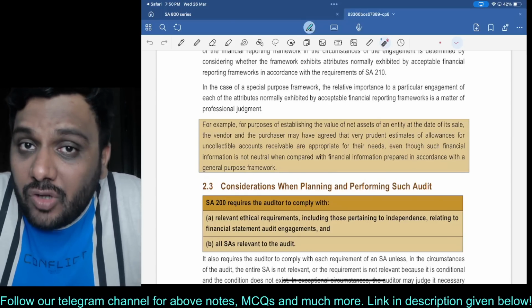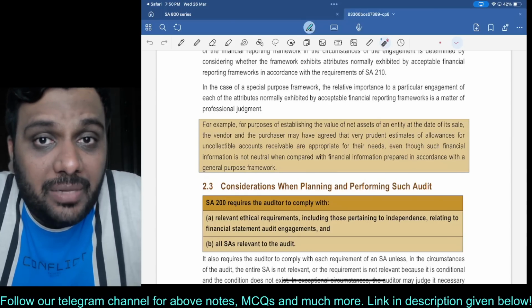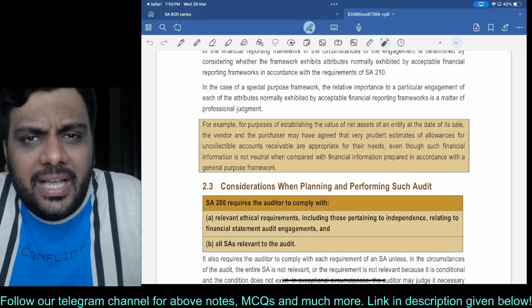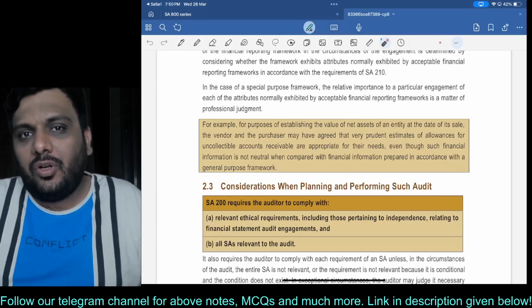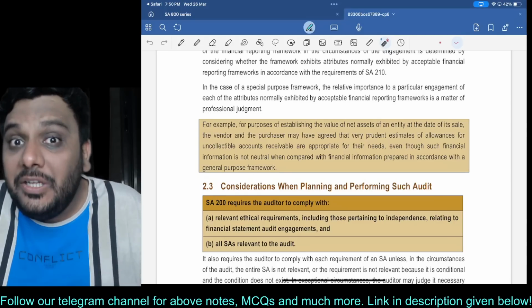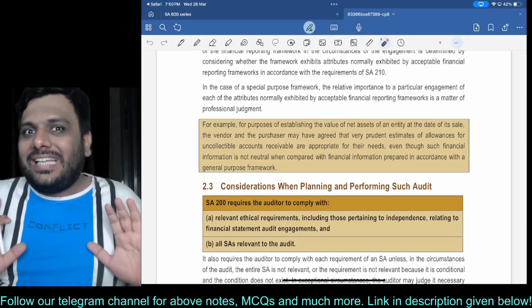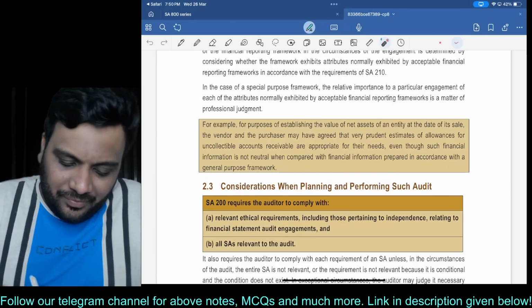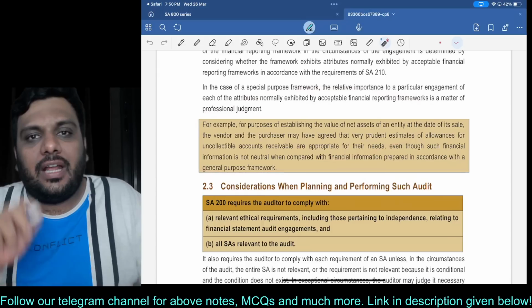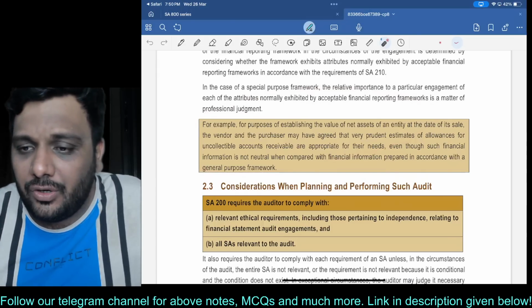However, in case of a business combination transaction, when financial statements are being prepared in accordance with the contract, the buyer will say, okay boss, I need a provision of around 15% because I want to get a discounted value. We can understand that this is acceptable because we know the purpose and we know the information needs of the users. So it is a superb example given over here. I want you to just read it once. You can pause this video and also read it once.